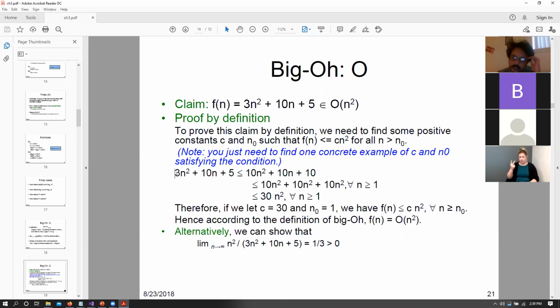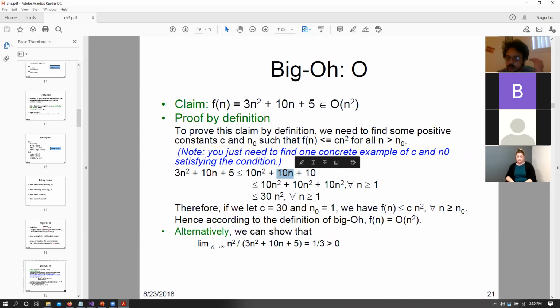So given our function 3n squared plus 10n plus 5, where our largest coefficient is 10, we can say that this function will always grow slower than 10n squared plus 10n plus 10, right? Because we are just increasing the coefficients of our equation. So this function will always grow faster than 3n squared plus 10n plus 5. But now that we have this equation, we can always say that for any n greater than or equal to 1, this equation will always grow faster than, just make everything n squared, right? So 10n squared plus 10n squared plus 10n squared. So we have this.